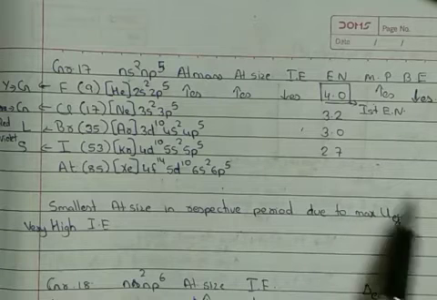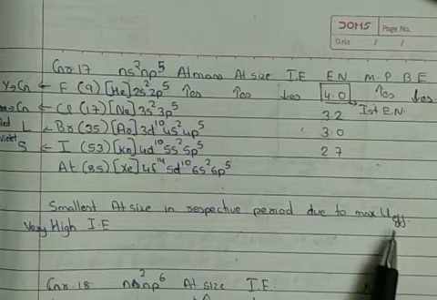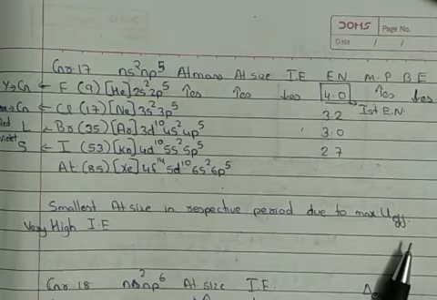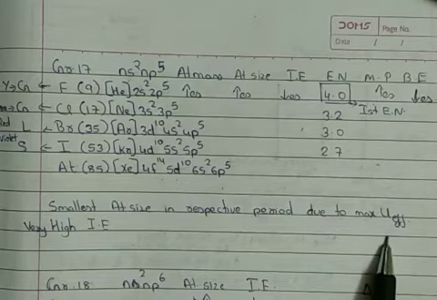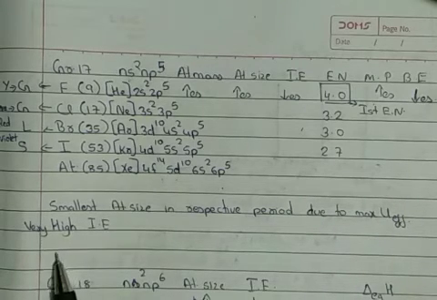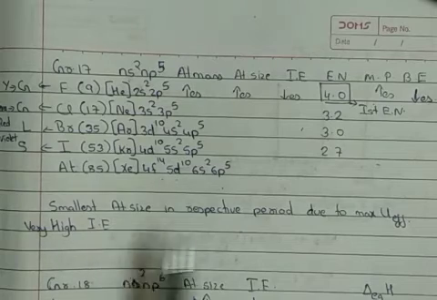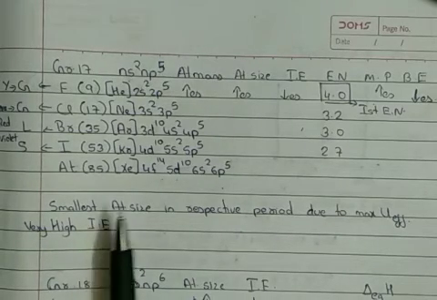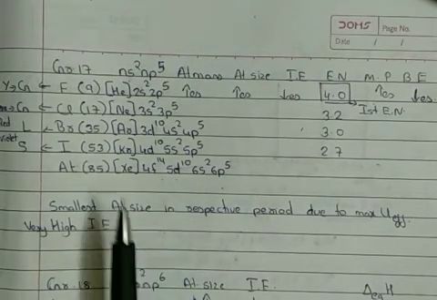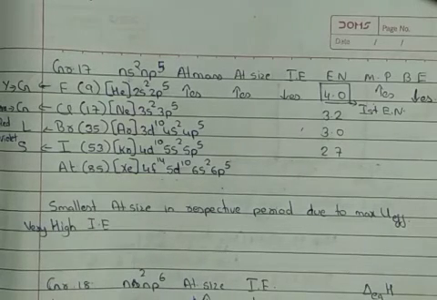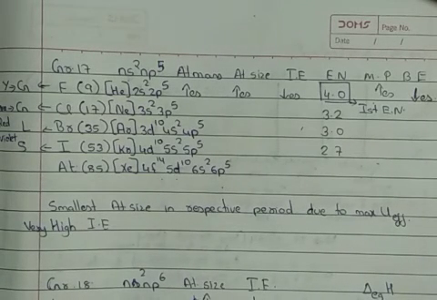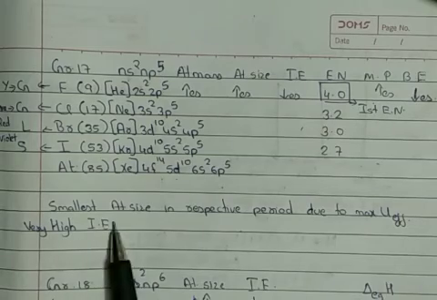One is their effective nuclear charge being very high. As their effective nuclear charge is very high, the valence electrons will be pulled towards the central atom, and because they are pulled towards the center, definitely the atomic size will decrease. So one point is its maximum effective nuclear charge, and second is its very high ionization enthalpy. Because of these two reasons, if we compare the atomic size of group 17 with respect to 15, 16 or the other elements of the same period, then their atomic size is the smallest.